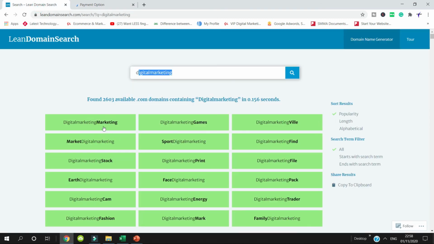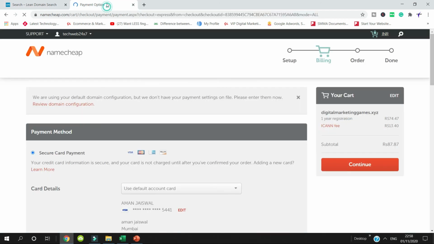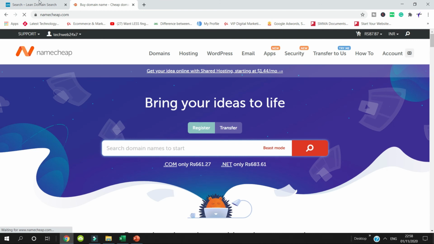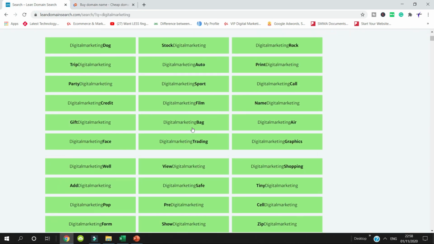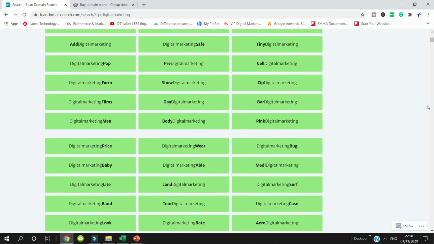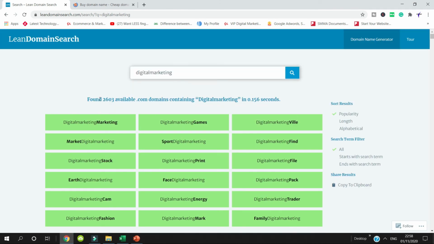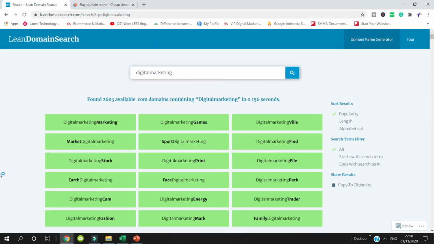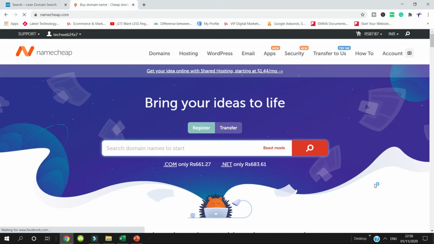Now this is the best way to search the domain, because if you directly go to Namecheap and search the domain, you will not get that many options. However, you can see there are a lot of options you can get over here. There are 2600 domains in there. So I would suggest that before registering, those students who are facing problems in finding and registering the domain can go to this website, leandomainsearch.com. So guys, I hope you have understood how to find the domain and how to register the domain.